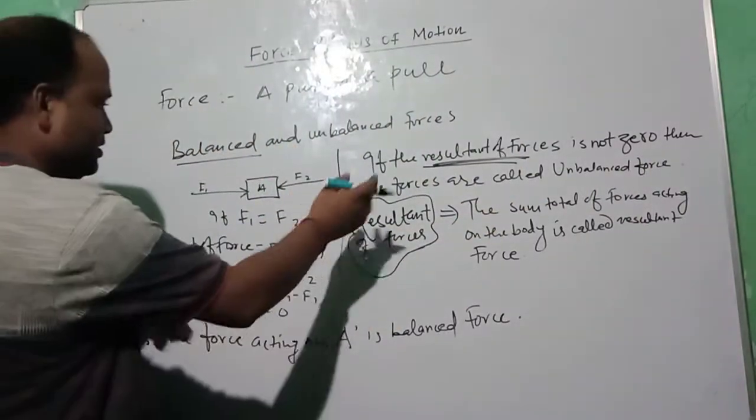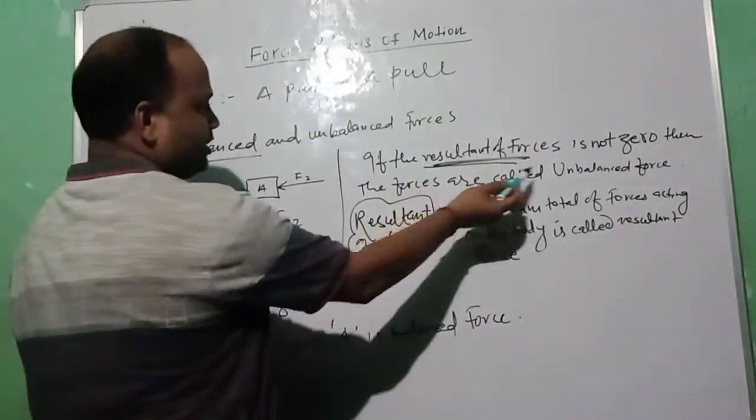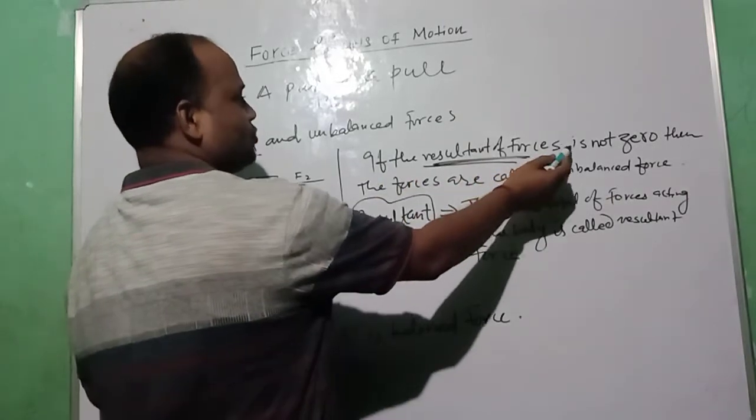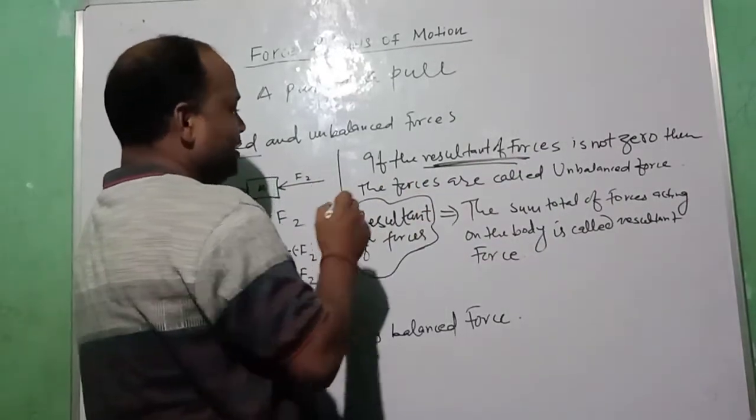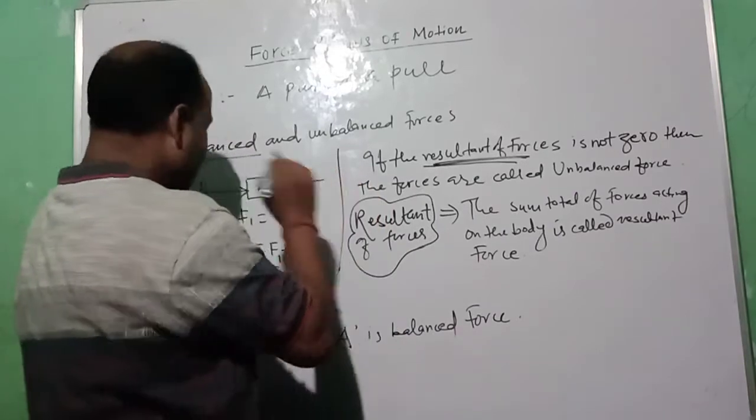So what is unbalanced force? If the resultant of forces is not 0, then the forces are called unbalanced force.